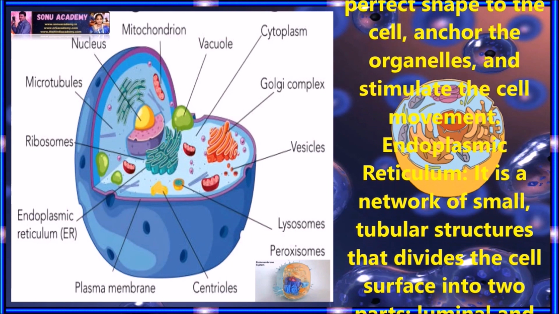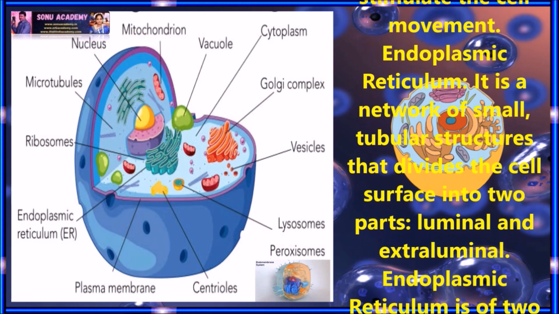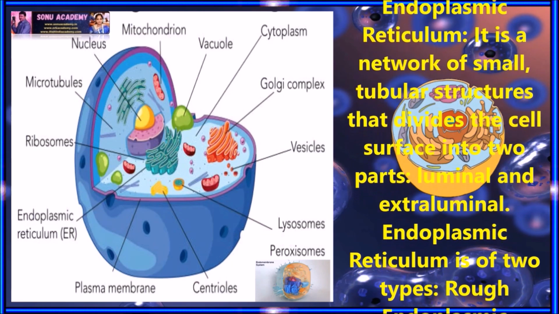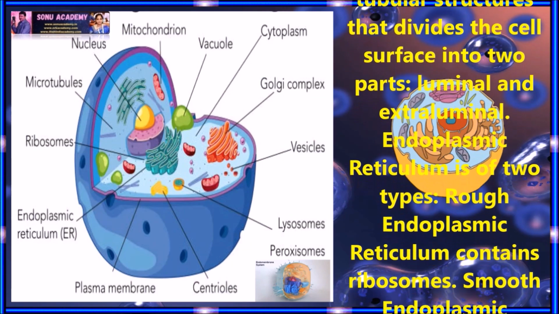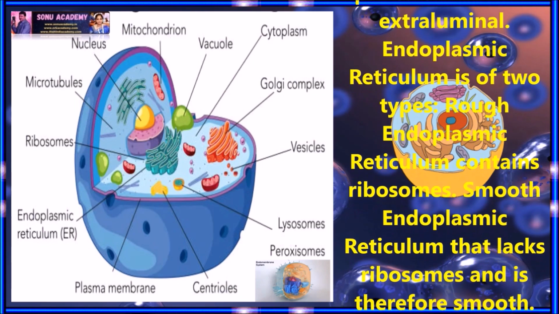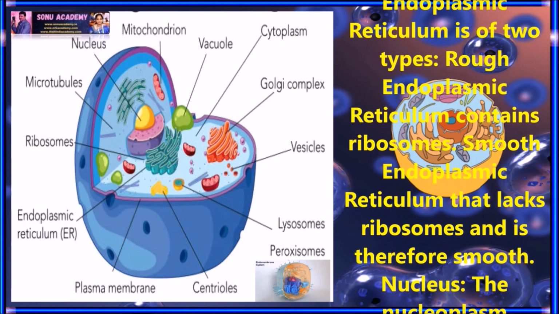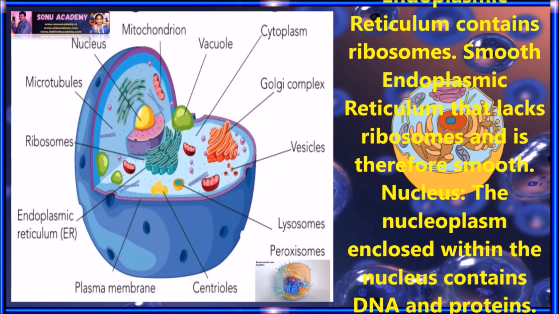Endoplasmic reticulum. Endoplasmic reticulum is a network of small tubular structures that divides the cell surface into two parts, luminal and extraluminal. Endoplasmic reticulum again has two types. Rough endoplasmic reticulum contains ribosomes, and smooth endoplasmic reticulum lacks ribosomes and therefore it is smooth.